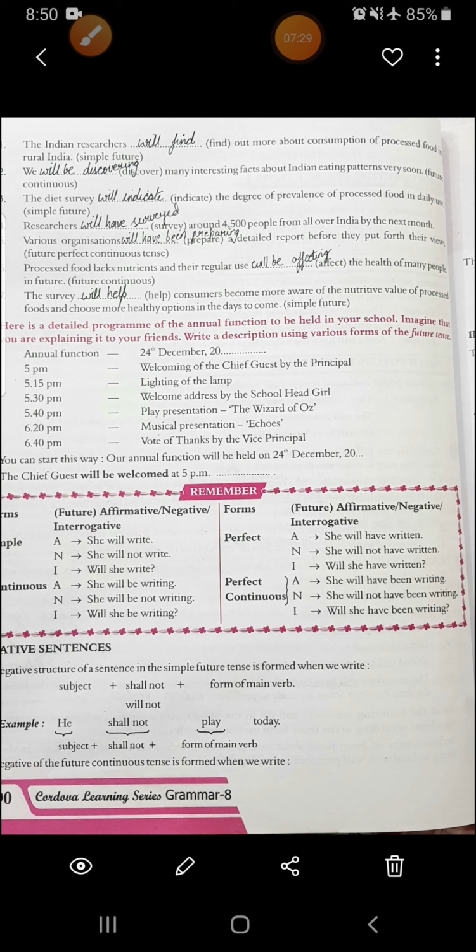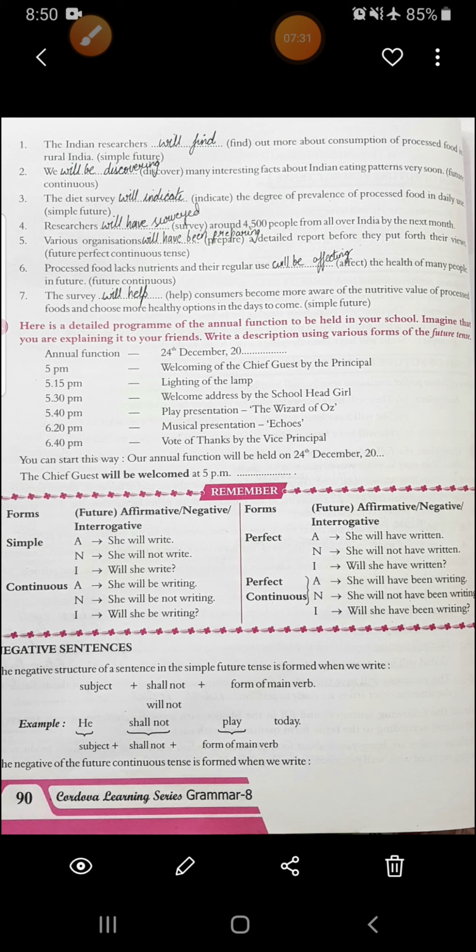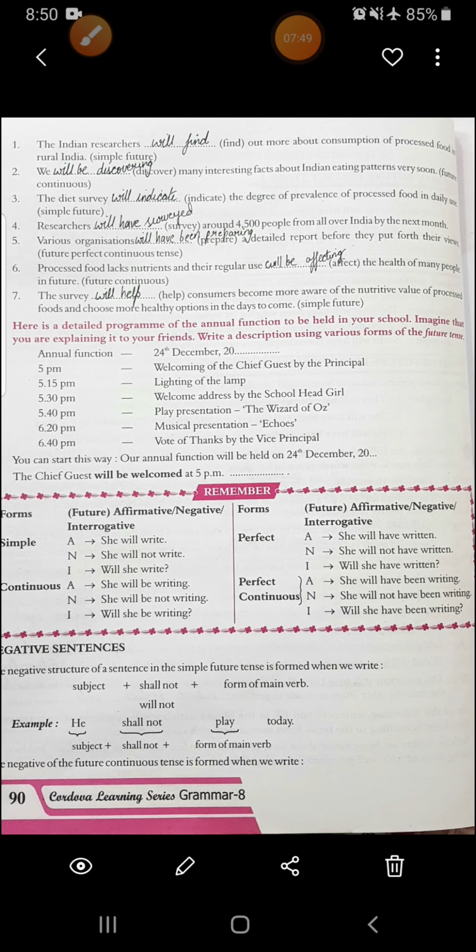Then next, various organizations will have been preparing, because they have to use future perfect continuous, will have been preparing a detailed report before they put forth their views. Sixth, processed foods lack nutrients and the regular use will be affecting the health of many people, in future continuous. Then last is simple future. The survey will help consumers become more aware of the nutritive values of processed foods and choose more healthy options in the days to come.